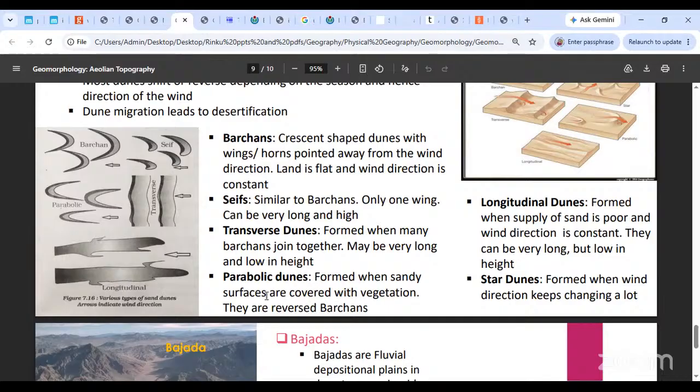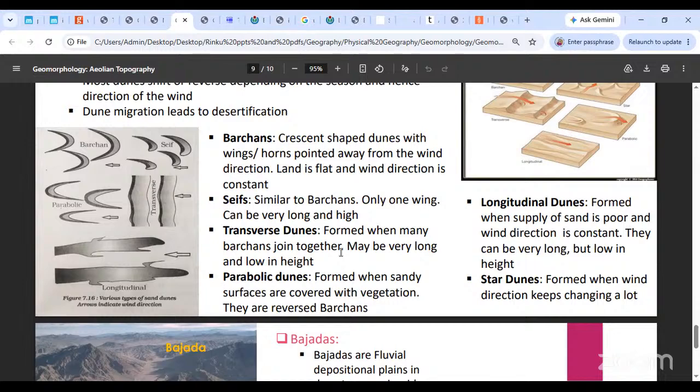Okay, they are formed when sandy surfaces are covered with vegetation, and then clearly the piling up of the sand becomes a little different. Barkans का जहाँ पे steep slope होता था वहाँ पे उनका gentle आता है, जहाँ पे gentle था वहाँ पे steep slope आता है. Okay, the slope direction is reversed obviously. So those are parabolic dunes.